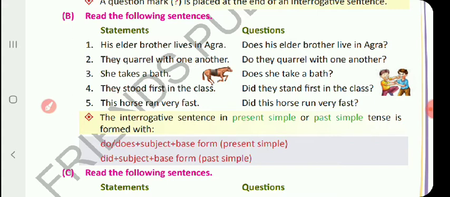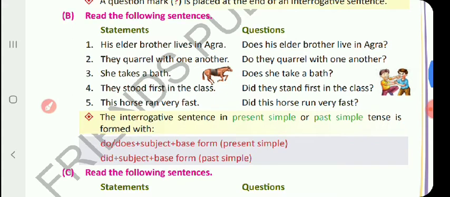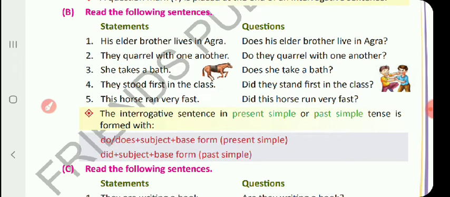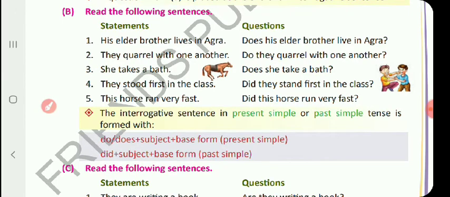Then the subject, then the verb, then the rest of the sentence, and at the end a question mark. So if the sentence is in present simple and the subject is singular: does plus subject plus the base form of the verb. The base form of the verb means the first form of the verb. And in a statement, when we read a sentence in present simple with a singular subject, the verb will have s or es with that.